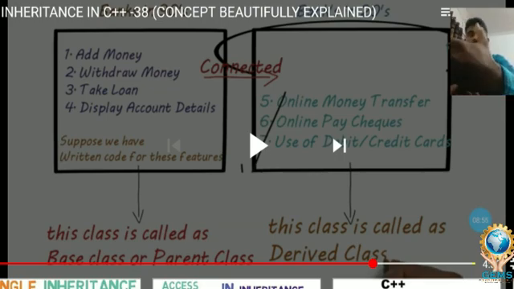So what is the advantage of the inheritance concept here? We add extra features to what already existed. This is the actual advantage and use of the inheritance concept in a programming language.